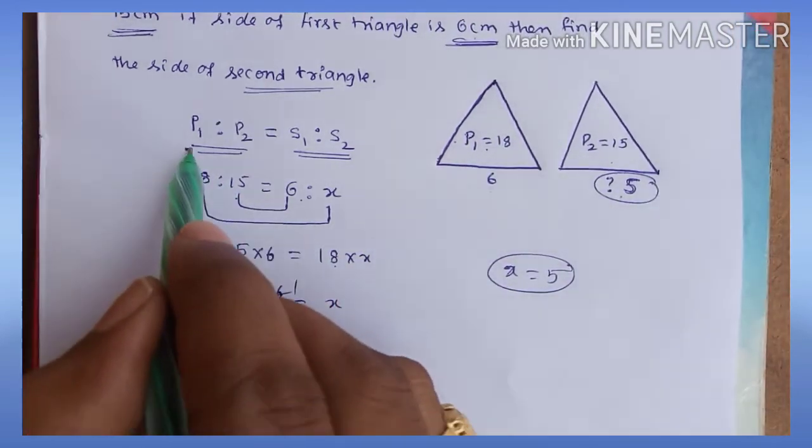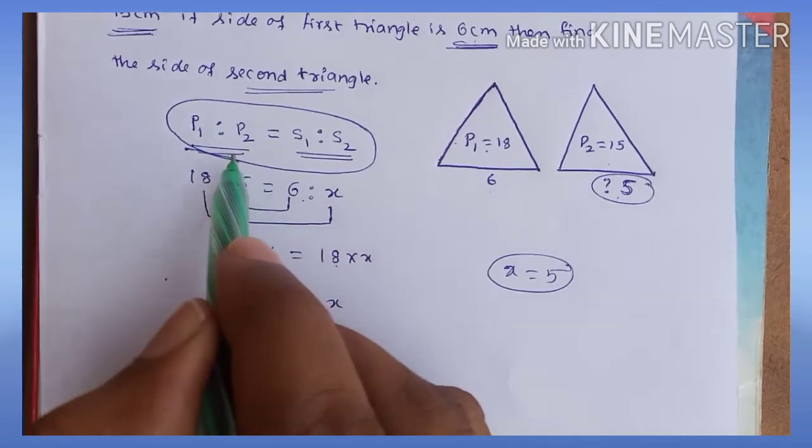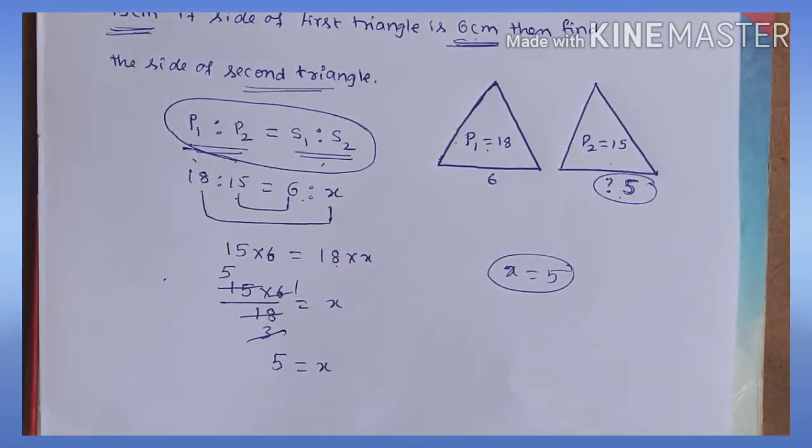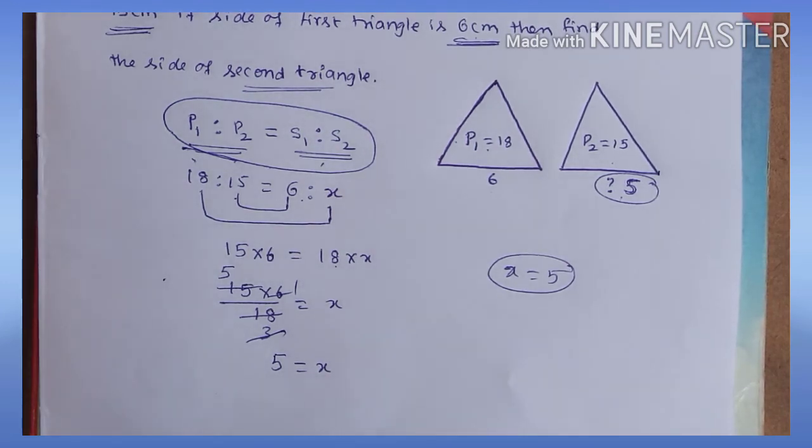Here we have to learn this rule. The ratio of perimeters is equal to the ratio of the sides. These are always equal. Okay? Let's go for the next problem.